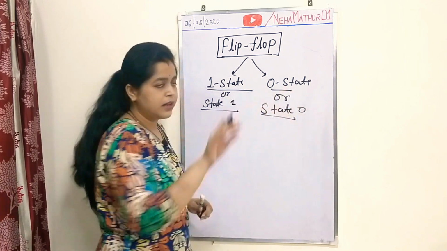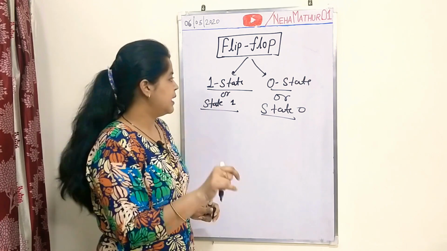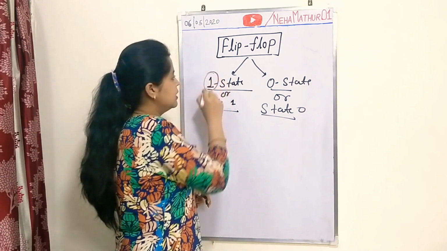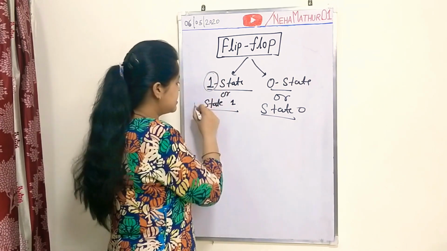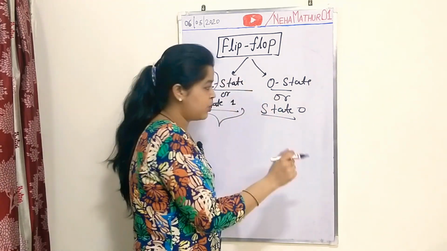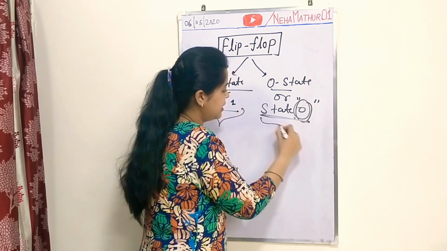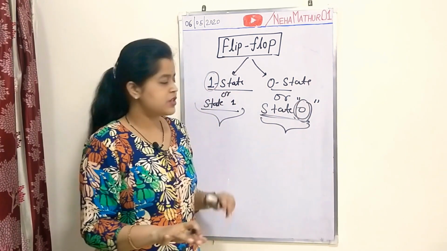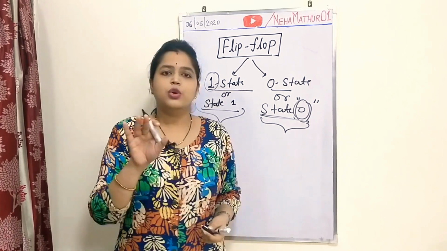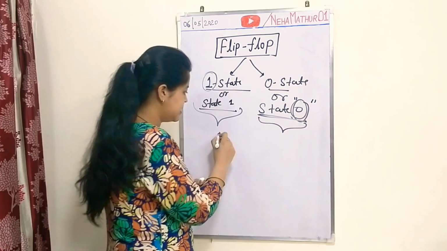Whenever the circuit stores a single bit of data in the form of 1, it comes under the first category, while when the flip-flop stores 0 as a single bit, that classification comes under the second. So you can easily define flip-flop: flip-flop is nothing but a 1 bit memory cell.